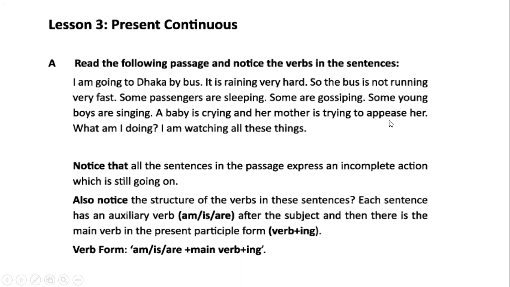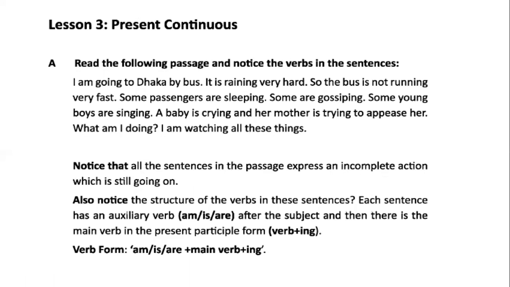Look, a new word. Every day, learn some new words. Appease, appease, please. What am I doing? I'm watching all these things. Notice that all the sentences in the passage express what? An incomplete action. I told you, an incomplete action. In present continuous tense, the action is going on. It has not finished yet. Actually, it is going on. So it is called present continuous tense.